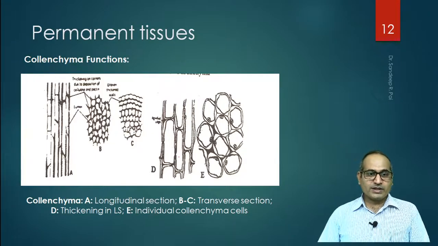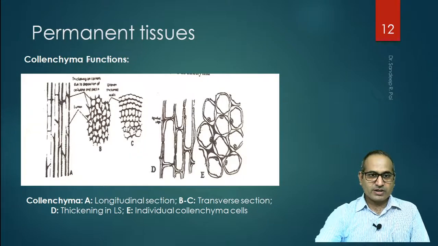Let us see the structure of collenchyma. This is not function, this is structure. You will see that there are elongated or longitudinal section. A is a longitudinal section, B and C is a transverse section. So in longitudinal section you will see elongated cells present in them, and in transverse section you will see how compactly arranged they are. So the compact arrangement is also observed.